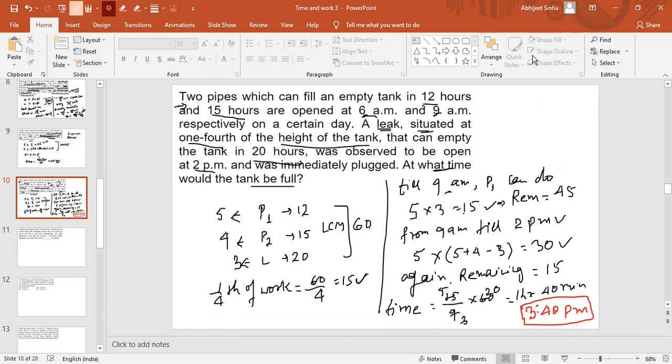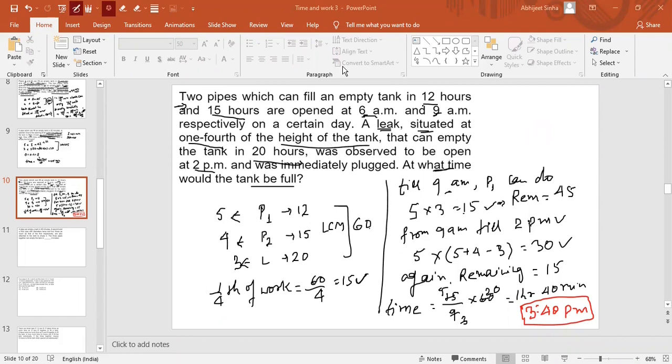Right. So from there we came to know that 15 units of the work is done by 9 a.m., and that is 1/4 of the work also. So now pipe 2, the leakage and pipe 1 all will start working together. I did not close the leak after 2 p.m. That's why you got the wrong answers.